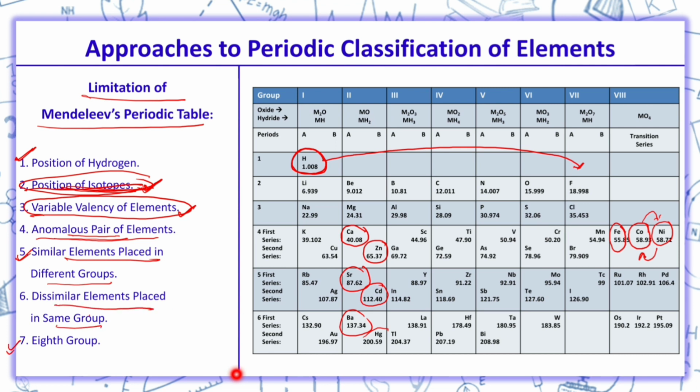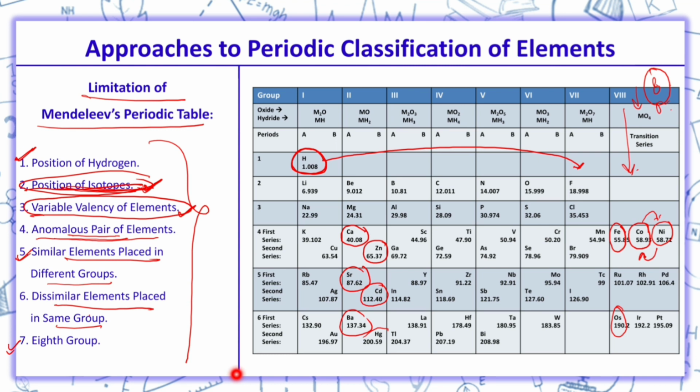Seventh is eighth group. In eighth group it means that the valency of this group will be 8, that is, they will be octavalent. We can see over here, except osmium, none shows the property of this group. So these all were the reasons due to which his periodic table is discarded.